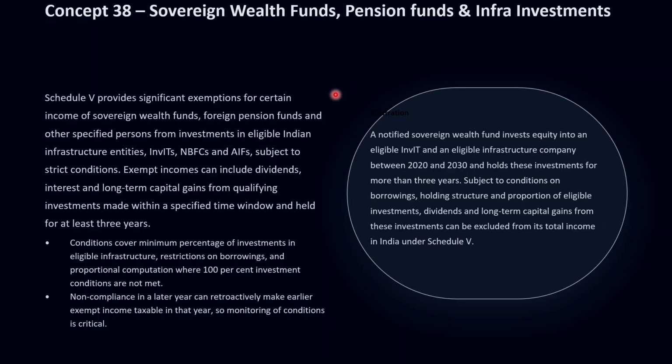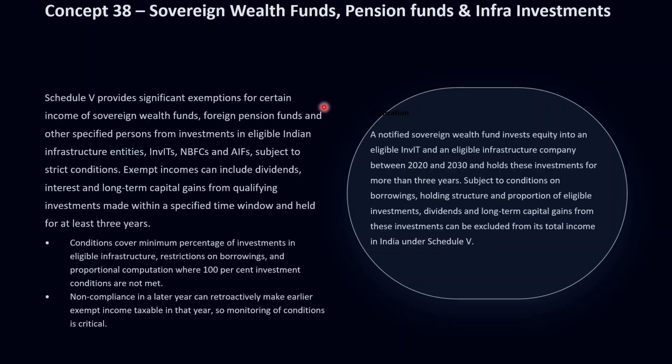Schedule 5 allows exclusion from total income of dividends, interest, and long-term capital gains arising from investments by notified sovereign wealth funds and specified foreign pension funds in eligible infrastructure companies or business trusts, for example, infrastructure investment trusts (InvITs), NBFCs, or alternative investment funds, subject to strict qualification criteria.